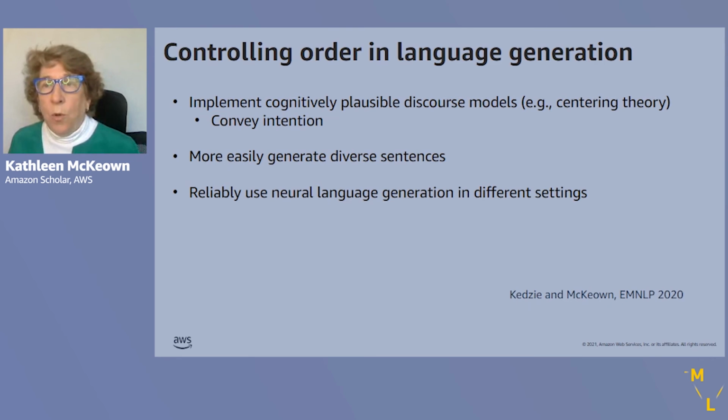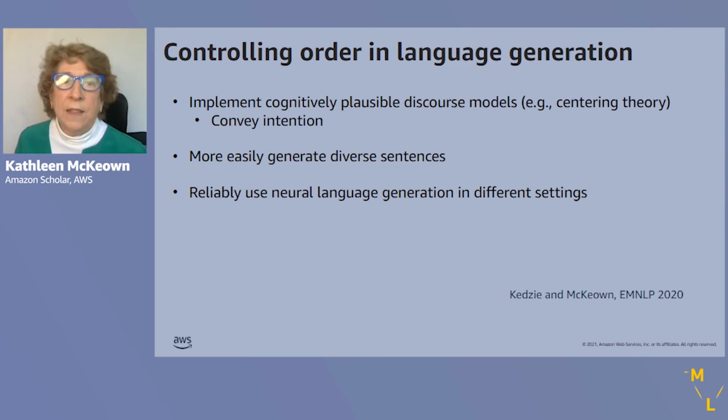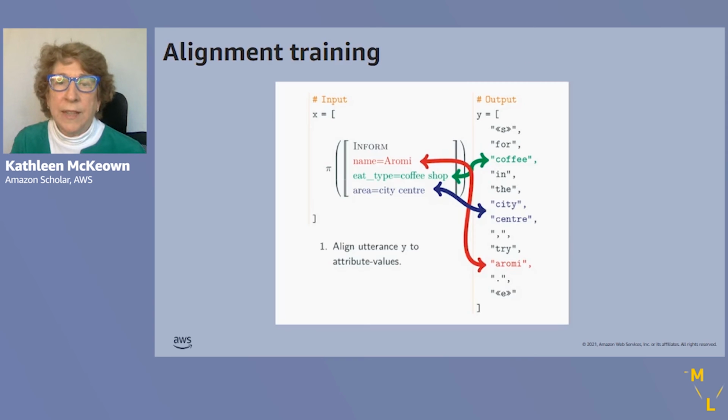If we can control order in language generation, then we can implement cognitively plausible models, for example, following centering theory, where we can convey the intention of the speaker. We can also more easily generate diverse sentences, and we can reliably use neural language generation in different settings.